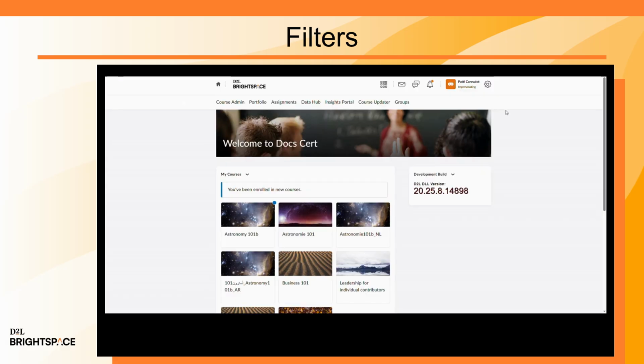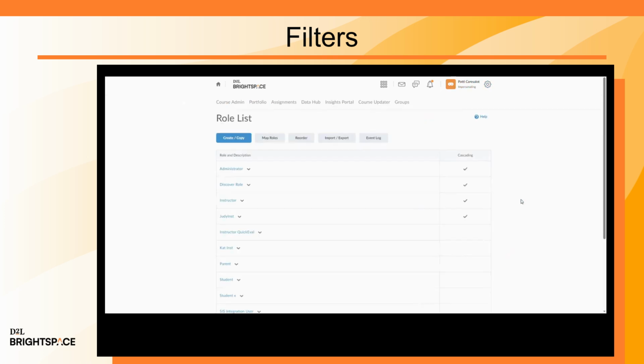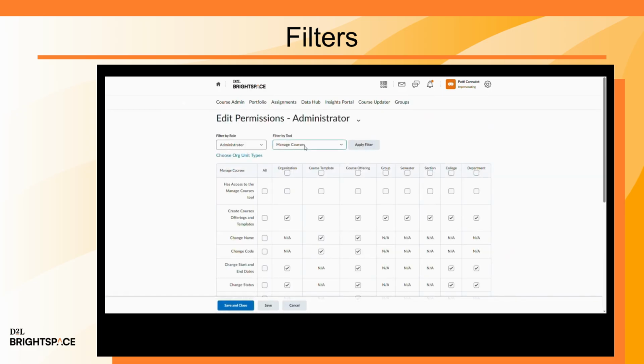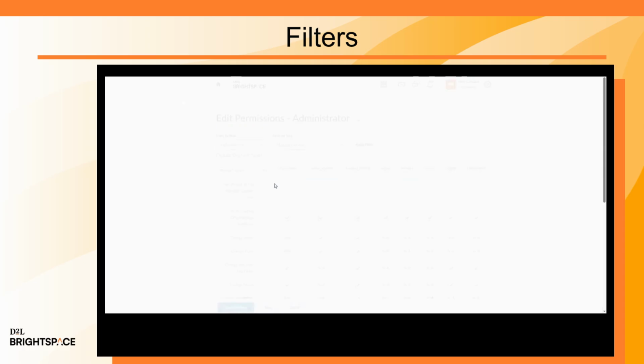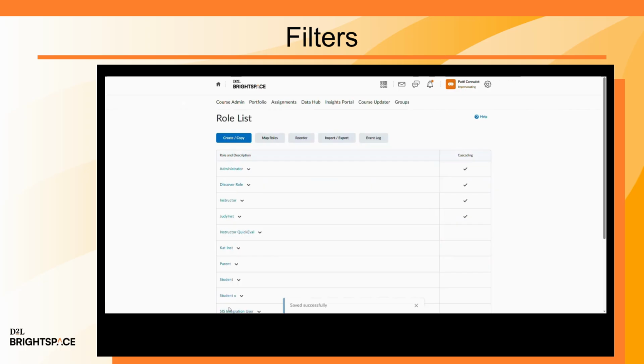To see that the roles have the correct permissions, go to Admin Tools, Roles and Permissions, and click Any Role. Finally, on the Edit Permissions page, make sure that this role has access to all of the Manage Courses permissions.